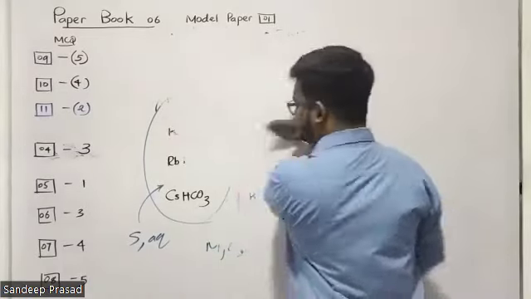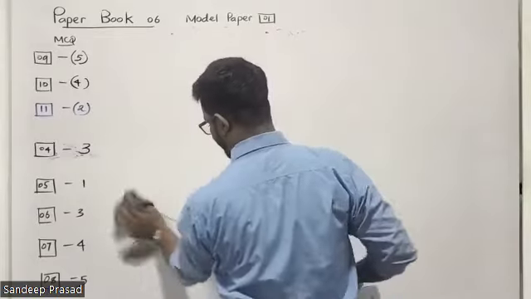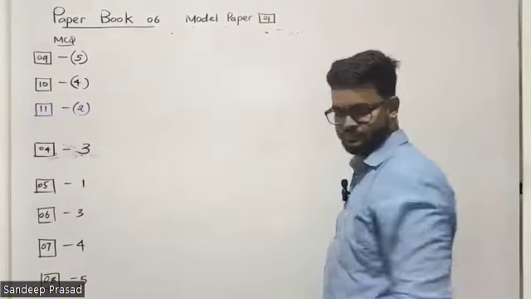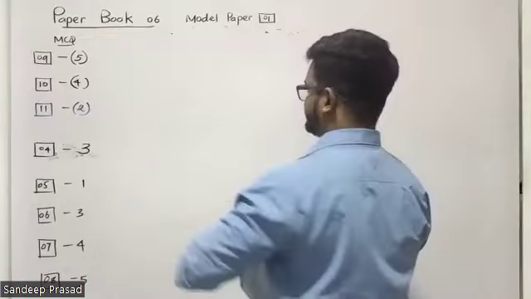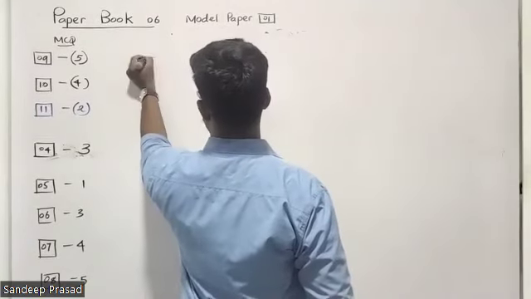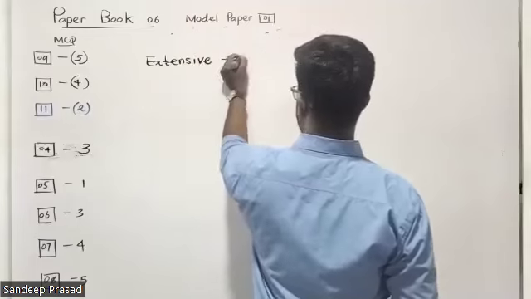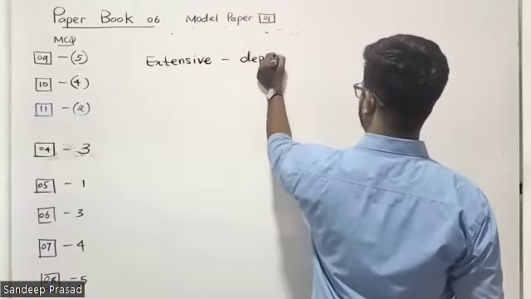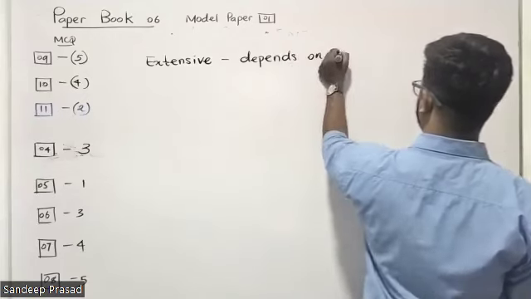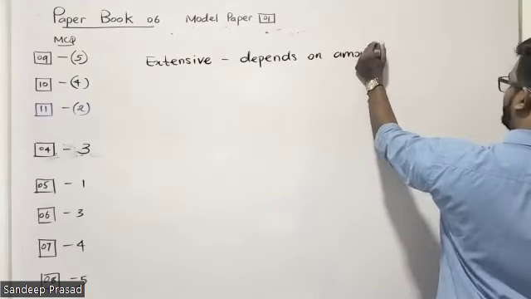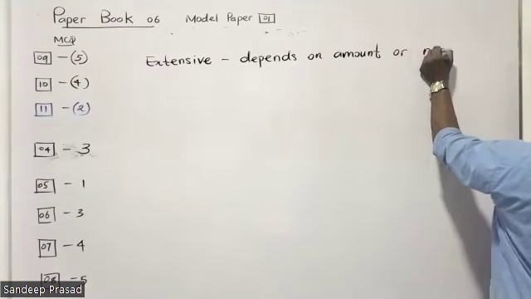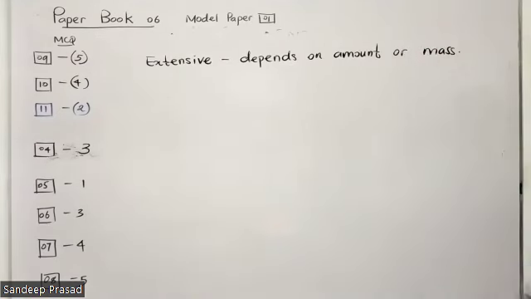Extensive properties means the properties which depend on the mass or the amount, or else we can say size.